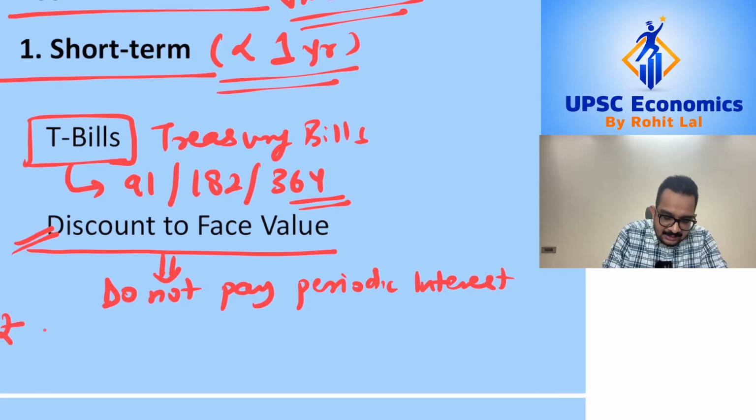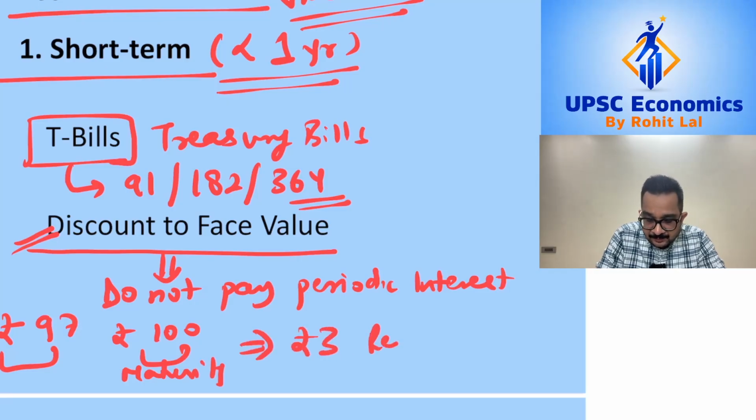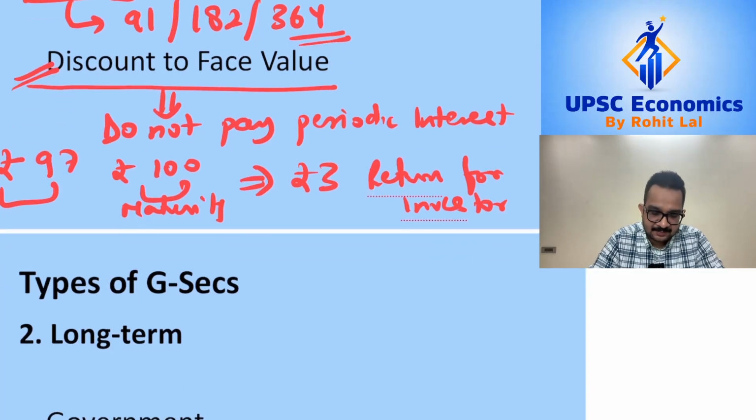So let's say an investor buys a Treasury bill for 97 and he gets rupees 100 on maturity. So the difference of 3 rupees is the return for the investor. So Treasury bills do not pay periodic interest payments.